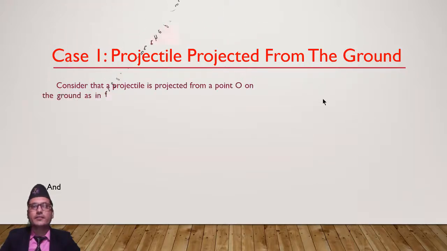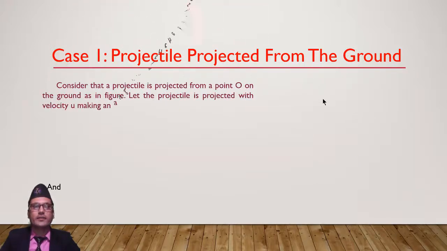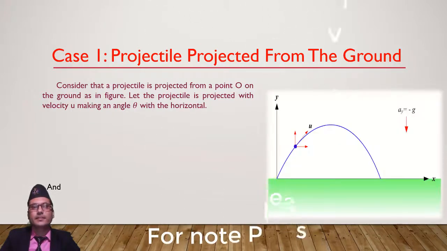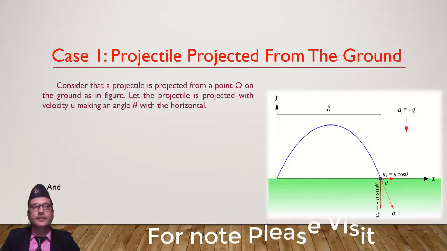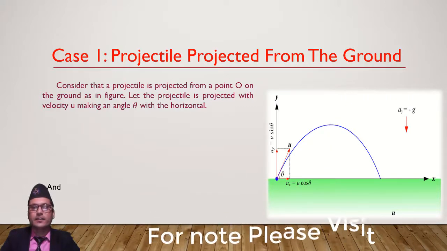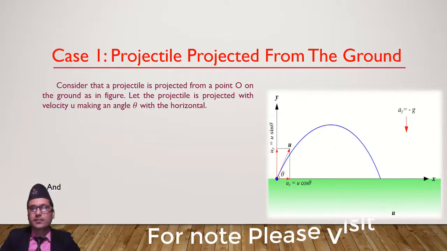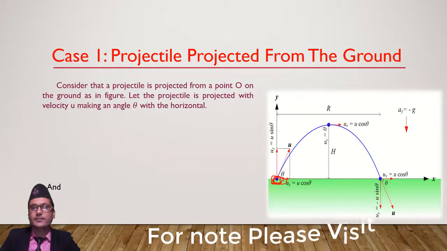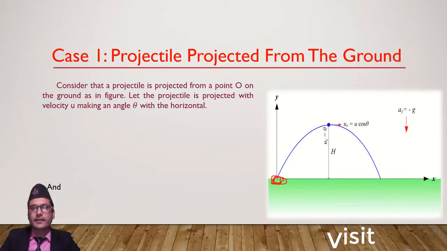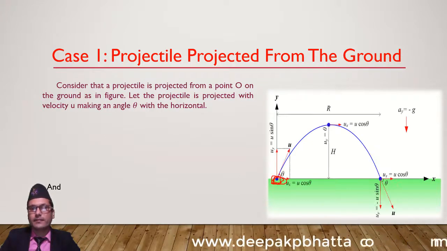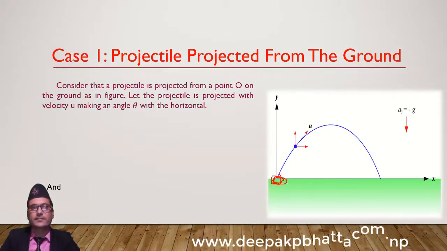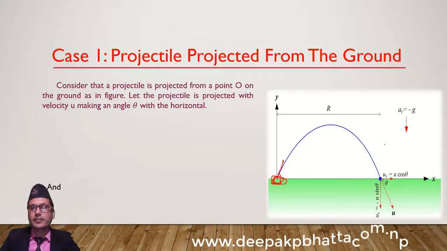Consider a projectile projected from any point O on the ground, as in the figure. Let the projectile be projected with a velocity u, making an angle theta with the horizontal. Look at the picture. Here some object is thrown from the point O, and when it is projected into the air, it makes an angle theta here. Its initial velocity is u.